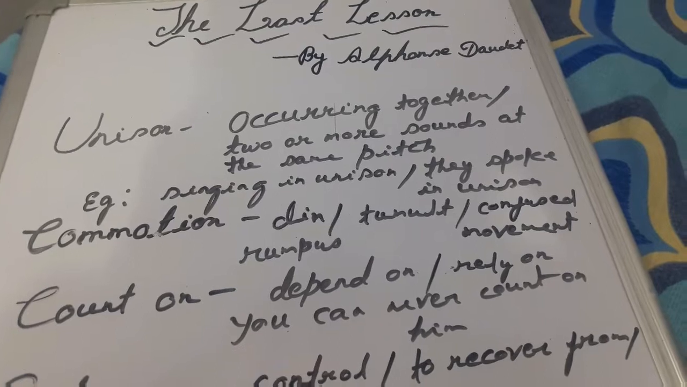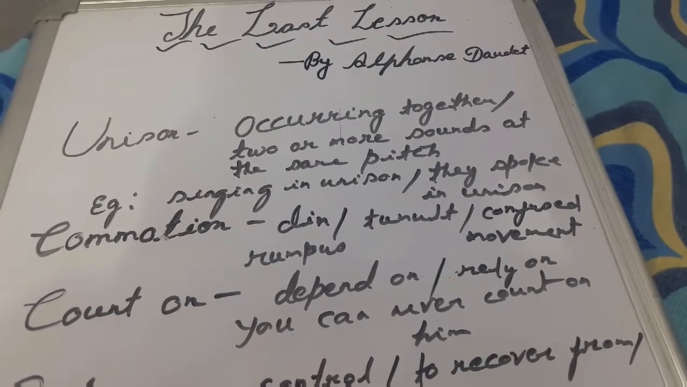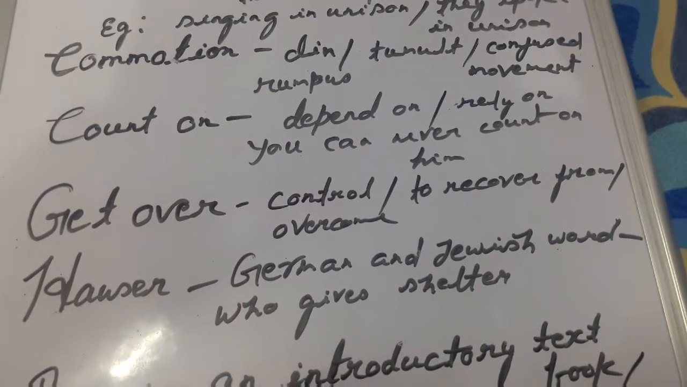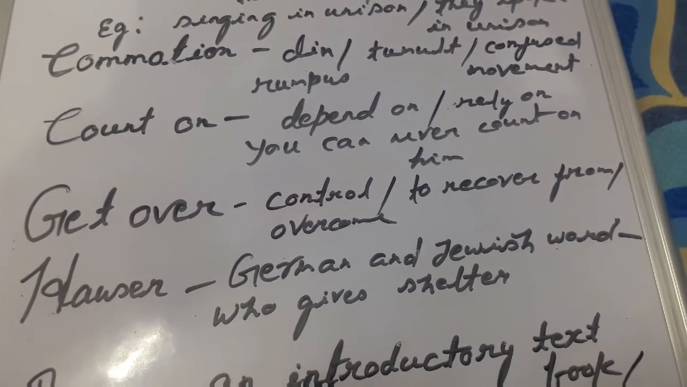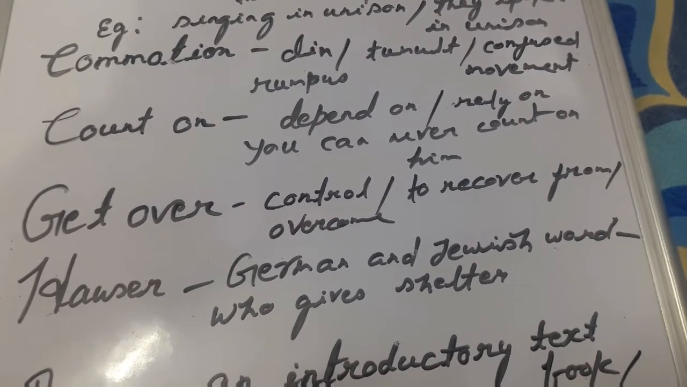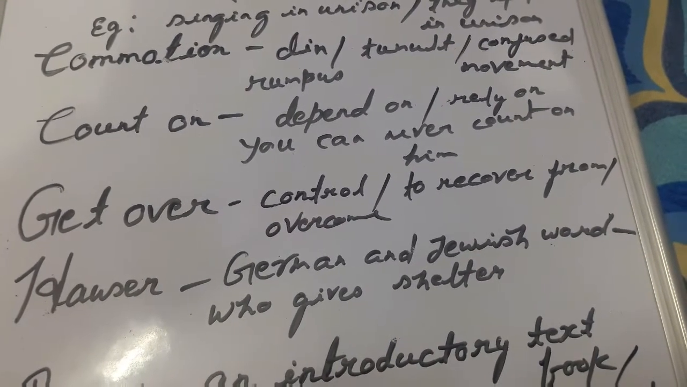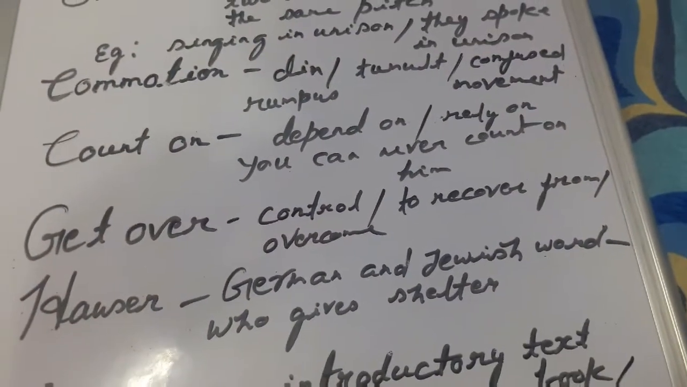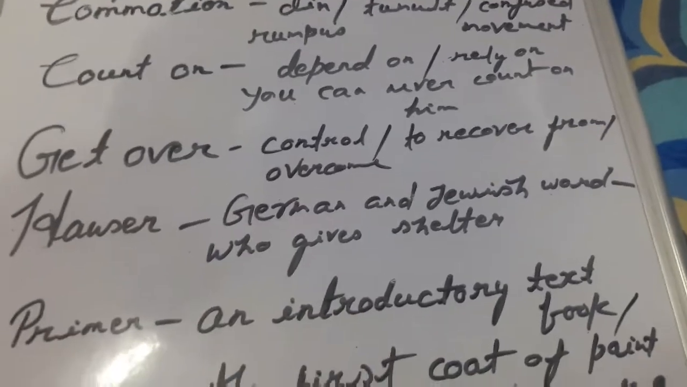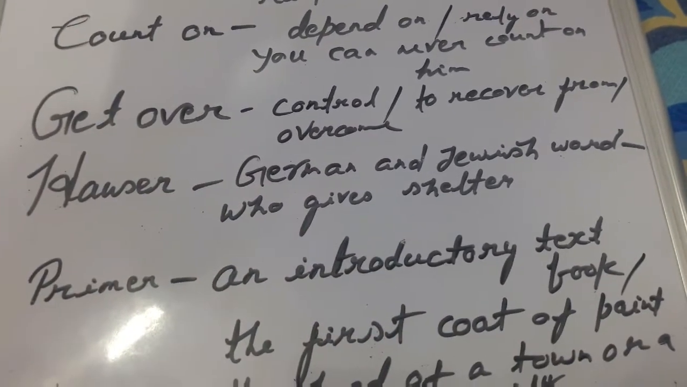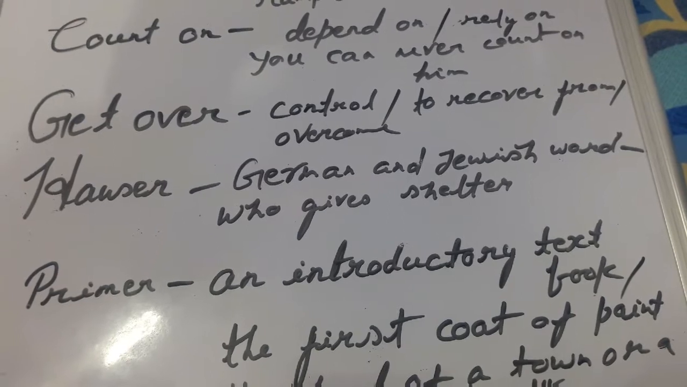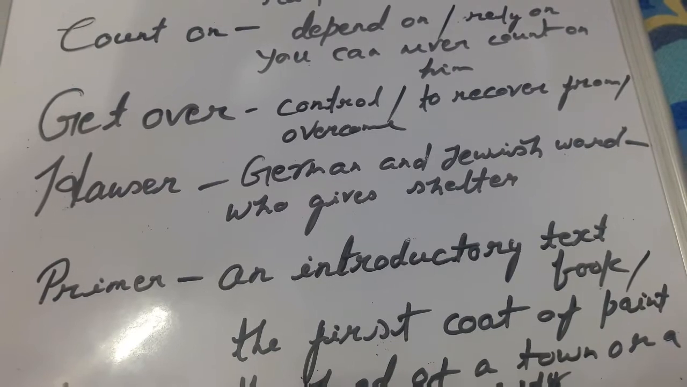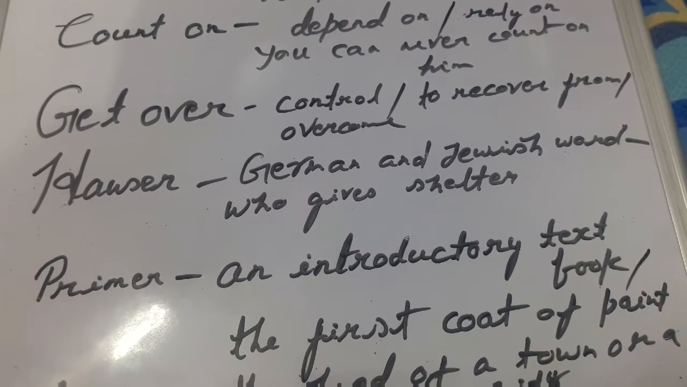Second word is commotion. Commotion means din, D-I-N, din. Tumult, confused movement, rumpus, noisy movement. Count on means depend on, rely on. You can never count on him. You can count on me. You can rely on me.